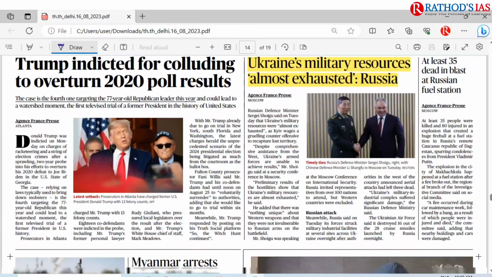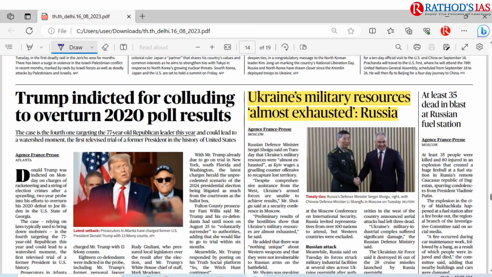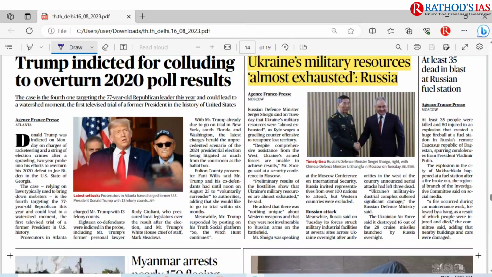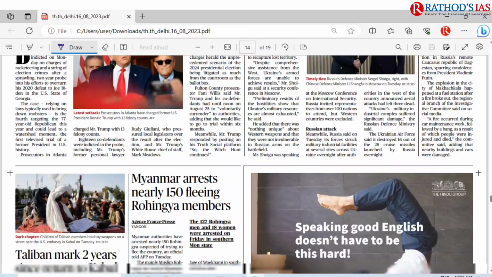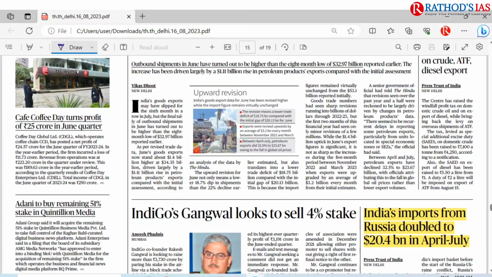And if you move forward in this world page, you can see 'Russia's military resources almost exhausted, says Russia.' So here you have to see from where Ukraine is getting the funds for arms, for food, and for fighting against Russia. And in this business page, you can see 'June exports tally raised by $1.4 billion.' And here you have to see which exports have increased, and what is the reason behind that.